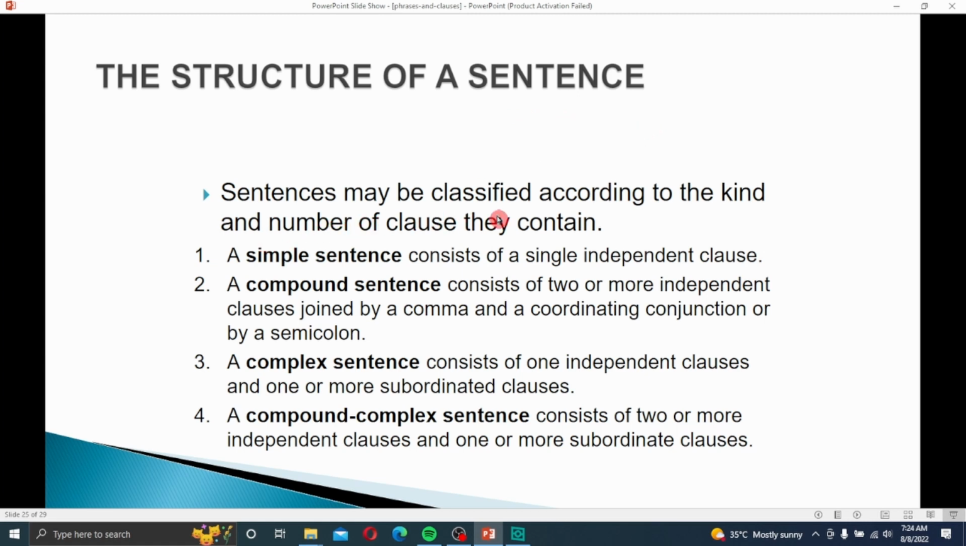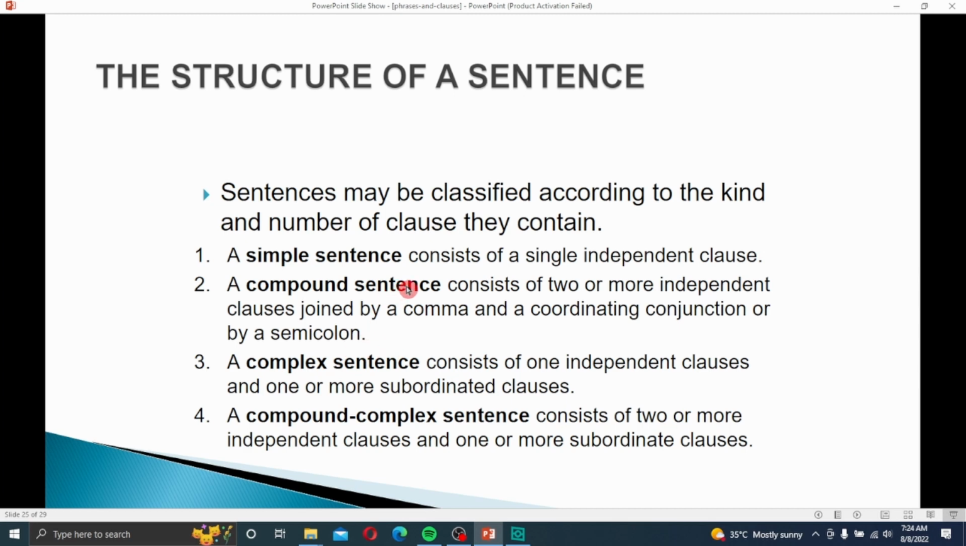The structure of a sentence. A sentence may be classified according to the kind and number of clauses it contains. So, as you know, there are four types of sentences. First, a simple sentence consists of a single independent clause. If you have knowledge of clauses, you will be able to construct this sentence. A compound sentence consists of two or more independent clauses joined by a comma and a coordinating conjunction or by a semicolon.